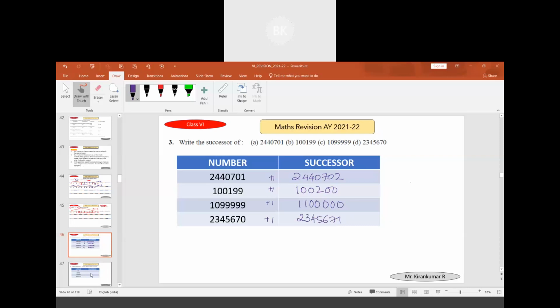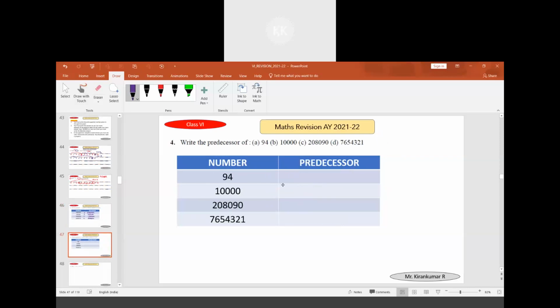For finding the predecessor, we will be subtracting 1. First one will be 93 minus 1. This will be 5 digits, and it becomes 9,999. Then 9,390, then 8,089, then 2 lakh 54,920, then 320. I have written the answers.